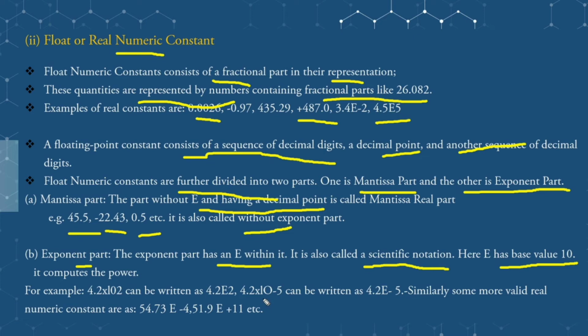Next, 4.2 times 10 to the power minus 5: 10 can be specified with the exponent e, so it can be written as 4.2e minus 5. Some valid real constants are 54.73e minus 4, 51.9e plus 11. These are some of the real numeric constants which consist of the exponent part.